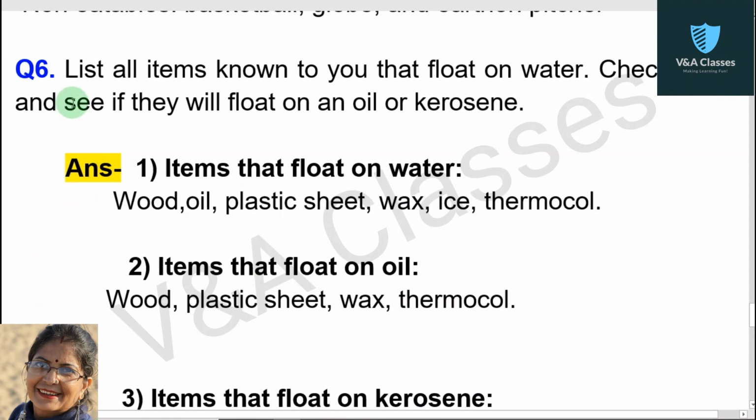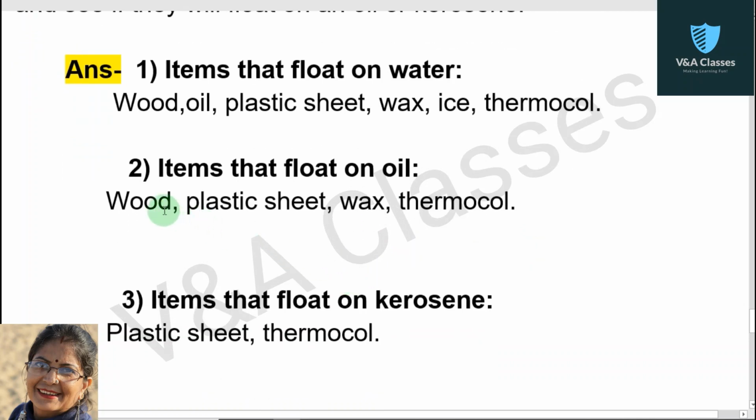Now question number 6. List all items known to you that float on water. Check and see if they will float on oil or kerosene. So first part of the answer is items that float on water. Items are wood, oil, plastic sheet, wax, ice, thermocol.